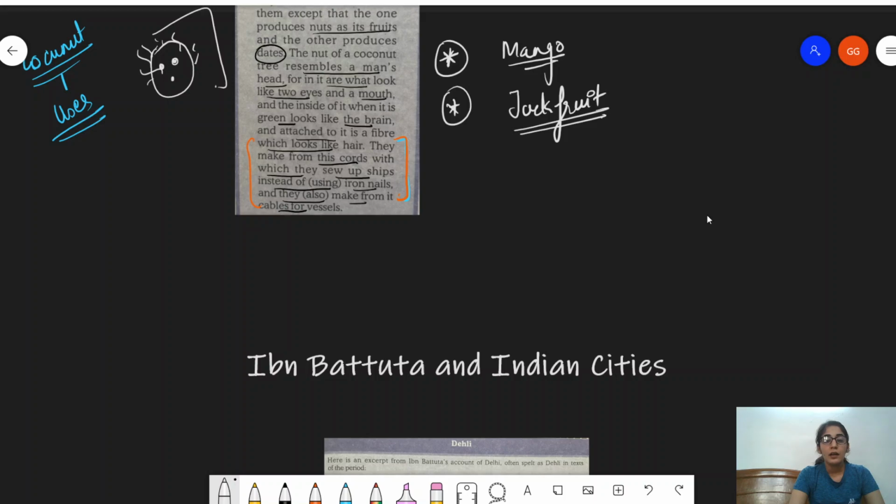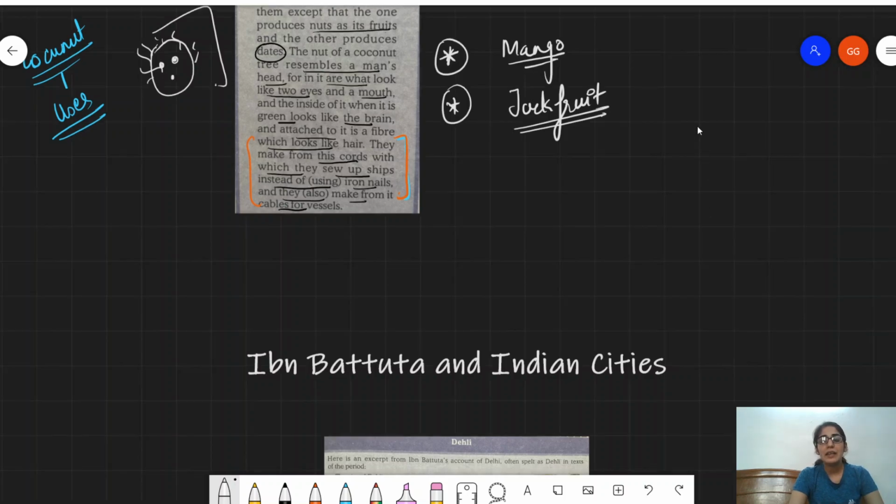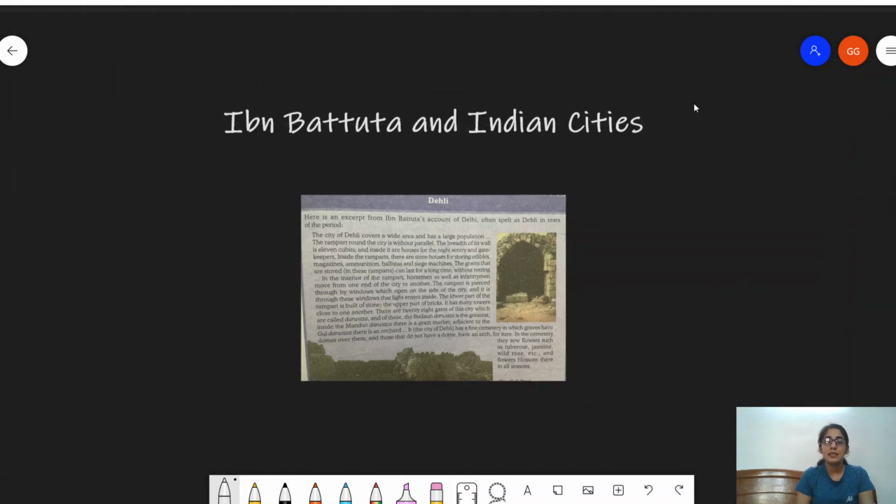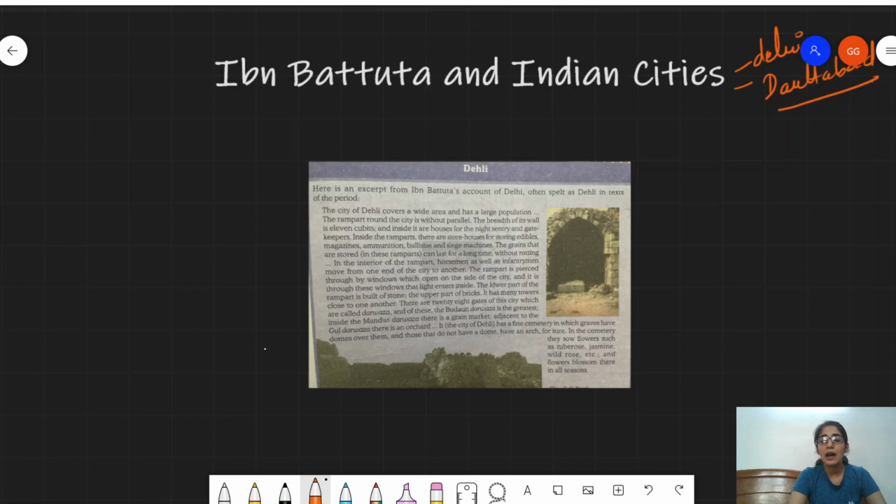Now, this is about the Indian cities. Ibn Battuta has extensively written about the Indian cities. The two most important amongst them are Delhi and the other one is Daulatabad. So if you read this picture, this is explaining to us how he has described the entire place, Delhi.